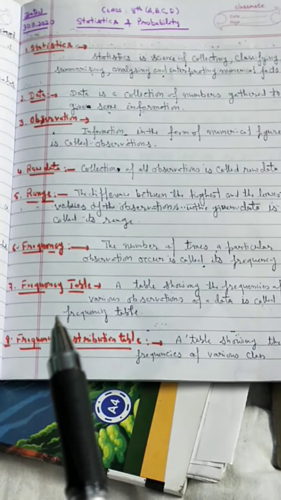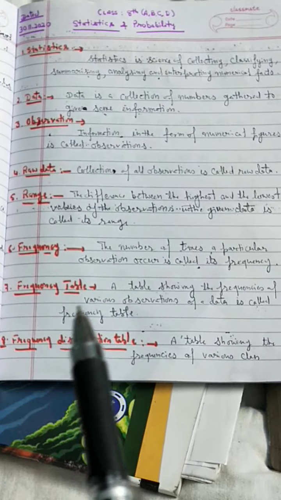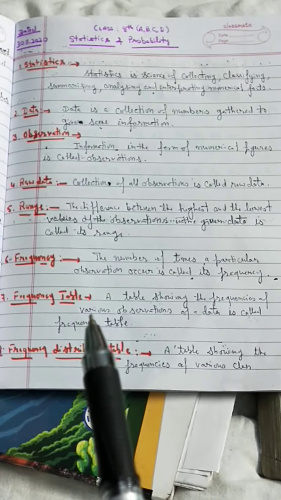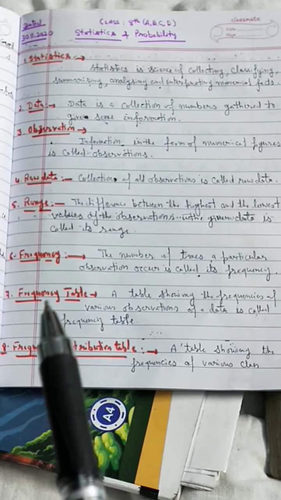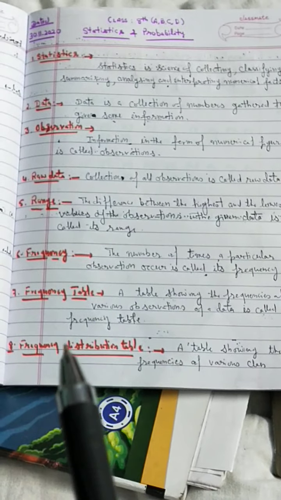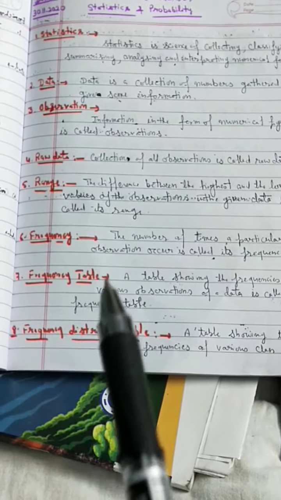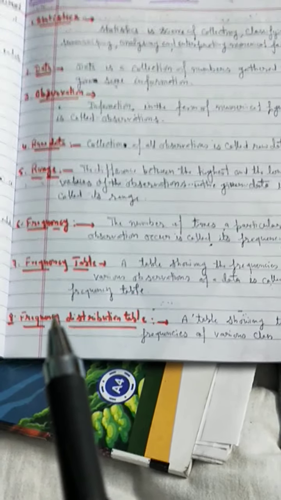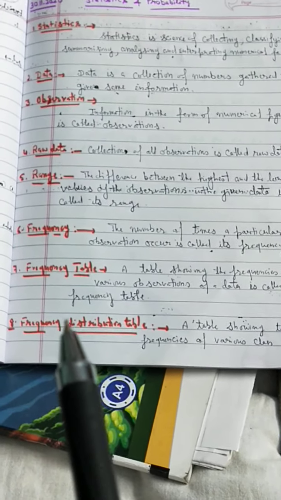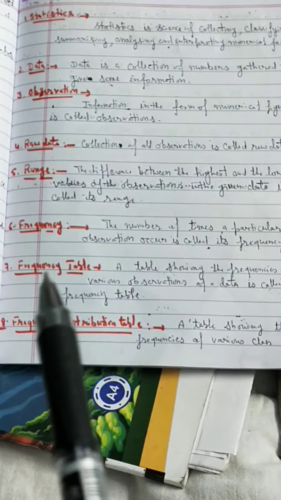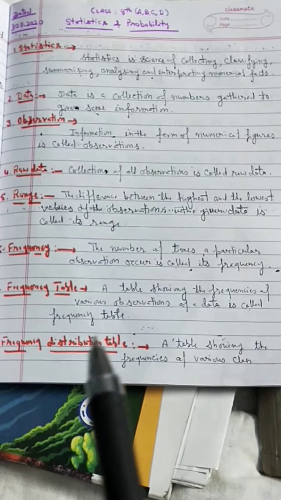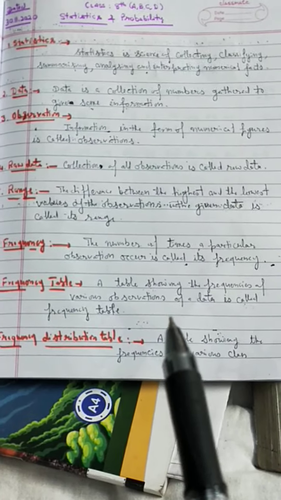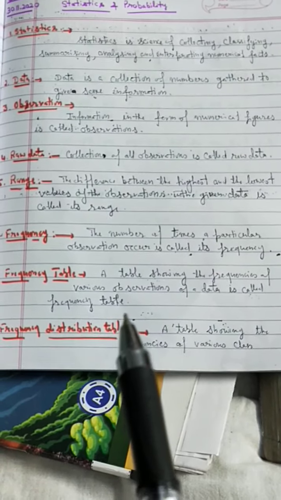Then, the frequency table or frequency distribution table. One is the frequency table and the other is the grouped frequency distribution table. A table showing the frequencies of various observations of a data is called a frequency table.